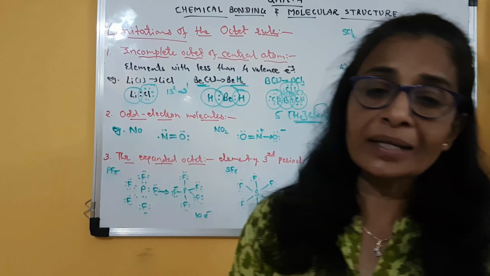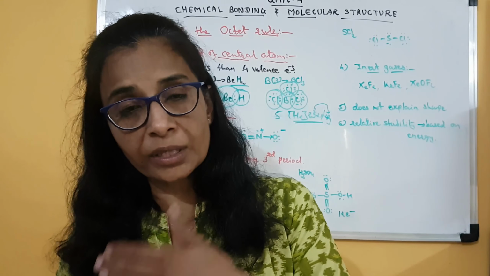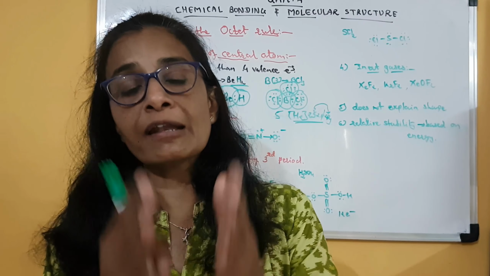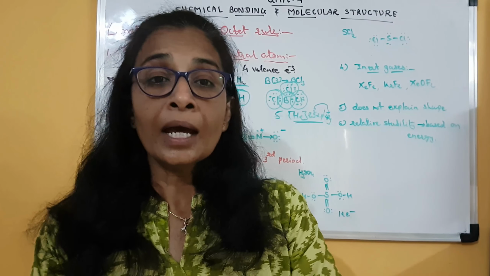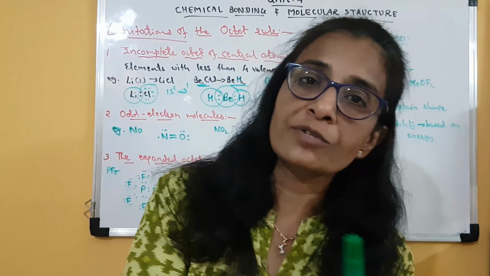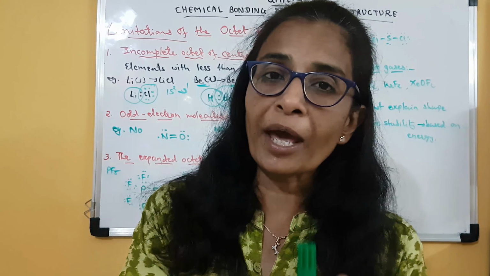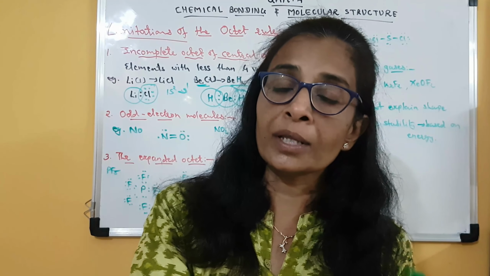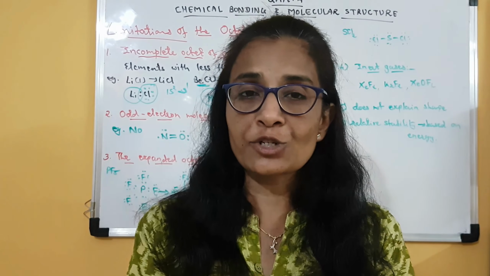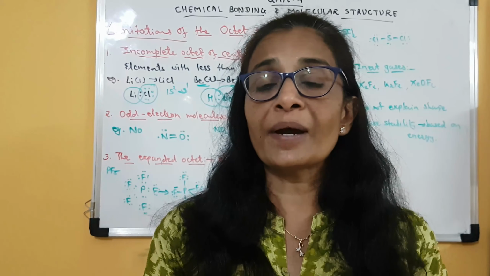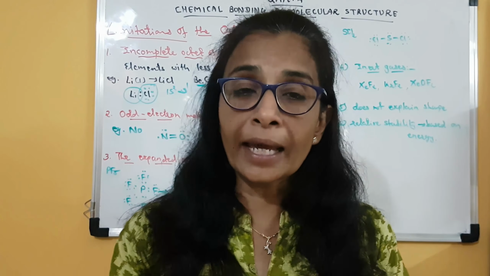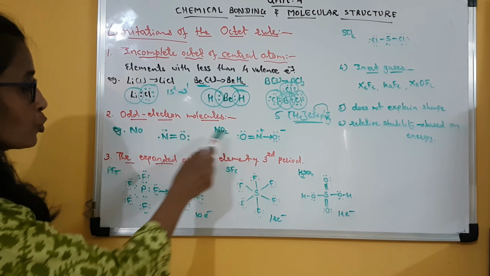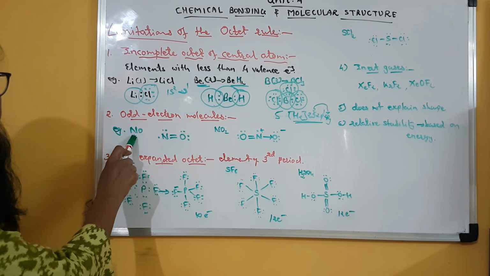Though it has utilized its valence unpaired electrons in bond formation, some of its unpaired valence electrons are left behind. Clear? In addition to the paired electrons which are present as lone pairs, there are unpaired valence electrons of the atom which have not participated in the molecule, and then also the molecule is a stable molecule. So here examples are two. One is nitric oxide, NO.